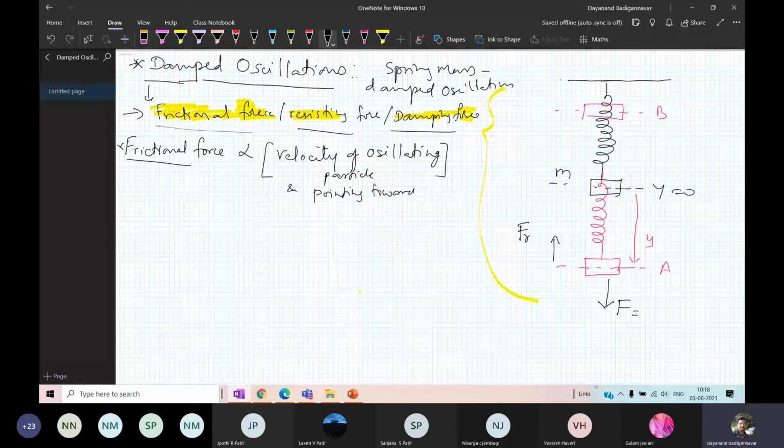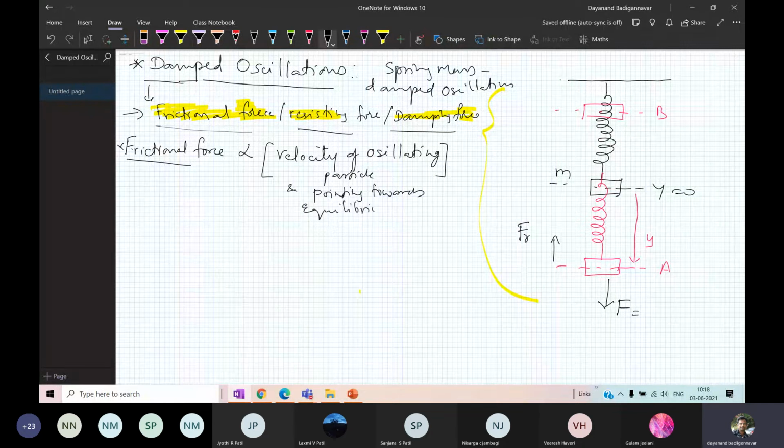So if I have a frictional force, it is proportional to the velocity of the particle and it is pointing towards the equilibrium. Therefore, I can write frictional force in this case is proportional to the displacement y.